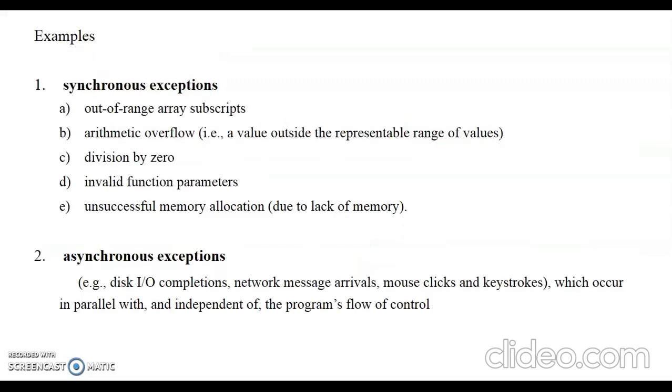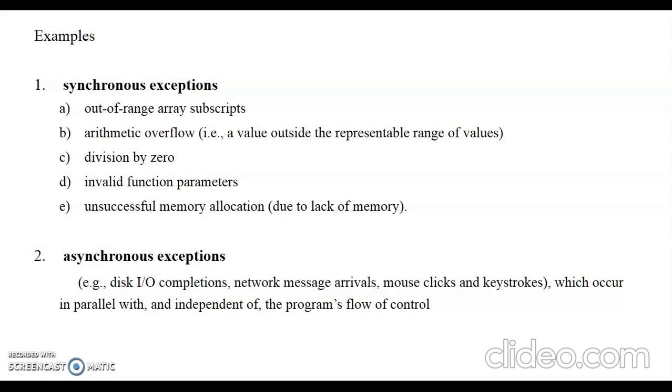So what are synchronous and asynchronous exceptions? Synchronous means out of range array, arithmetic overflow, that is a value outside the representable range of values. For example, you declare something as an integer but its size is more than that integer can hold, you cannot declare it. Division by 0, an invalid function parameter, or unsuccessful memory allocation due to lack of memory. If you don't have free memory and you are allocating that memory.